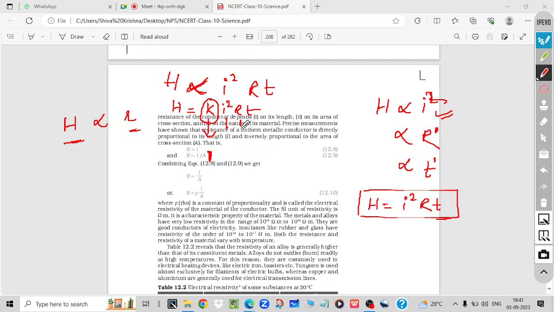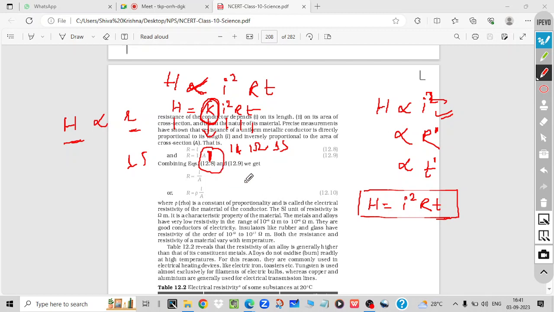If you take unit value of all three, 1 ampere, 1 ohm, 1 second, and we get 1 joule, then the value of K will be 1.